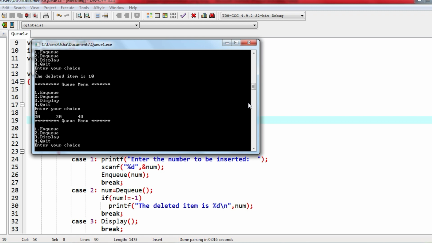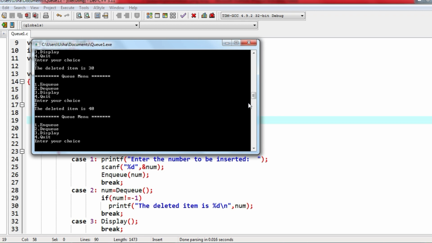Now again I will give the second option. Deleted item is 20, deleted item is 30, deleted item is 40. Now all the elements are deleted. Now if I try to delete, it should give me Q underflow. Yes, Q underflow condition is coming, right. So now our queue is full, and I told you about the disadvantage. Now we will talk about that disadvantage also.